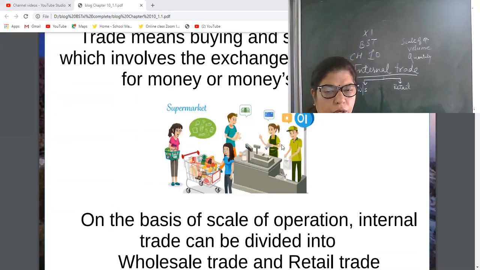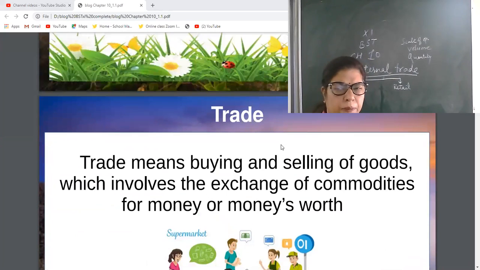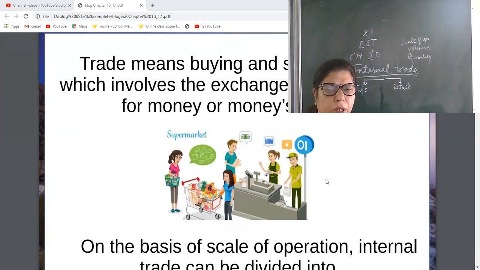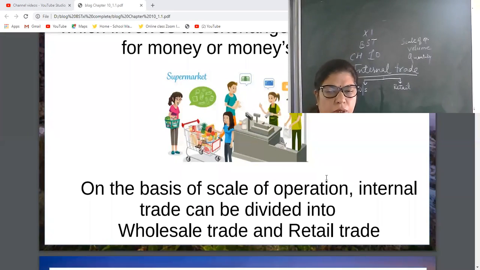Please note down the meaning. Trade means buying and selling of goods, which involves the exchange of commodities for money or money's worth. On the basis of scale of operation, volume, quantity, internal trade is classified in two parts, wholesale trade and retail trade.